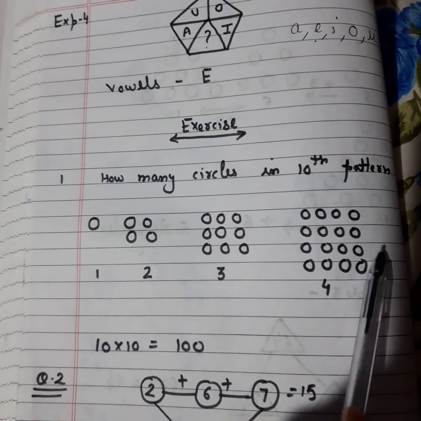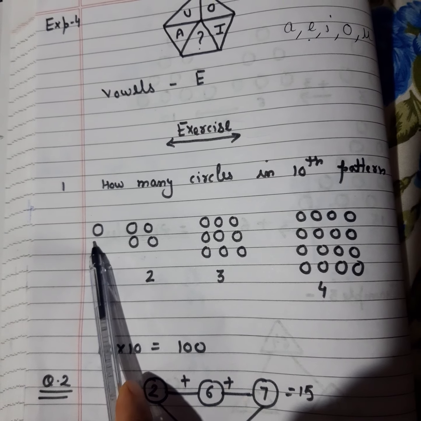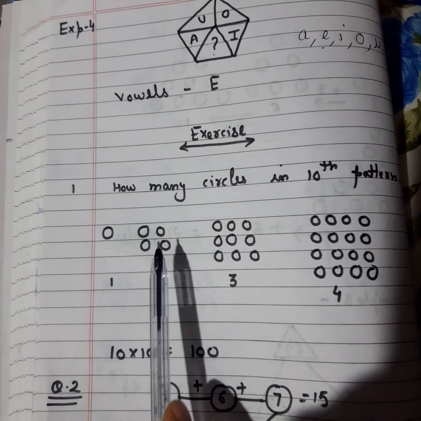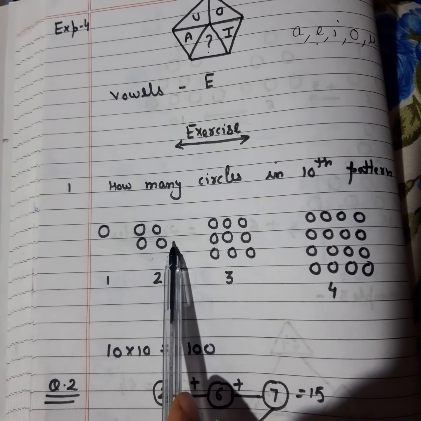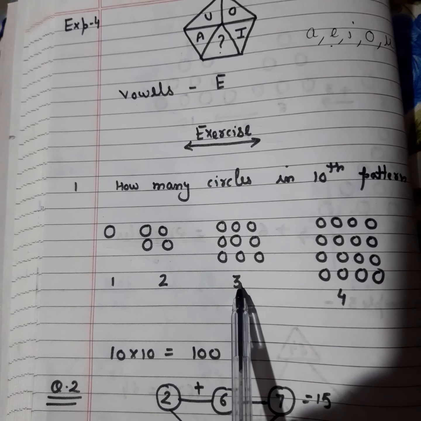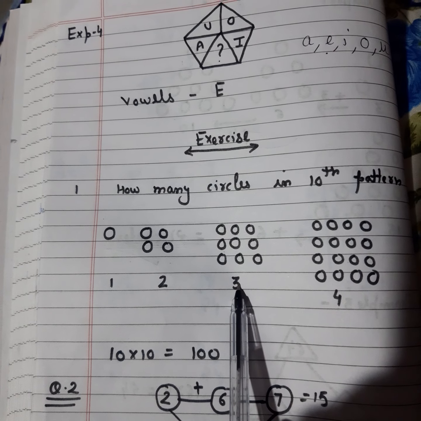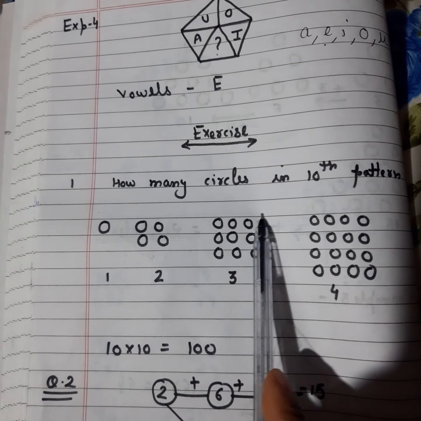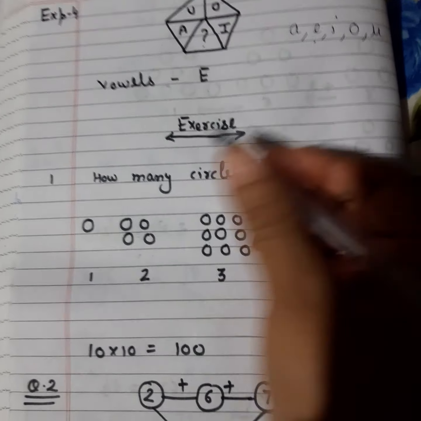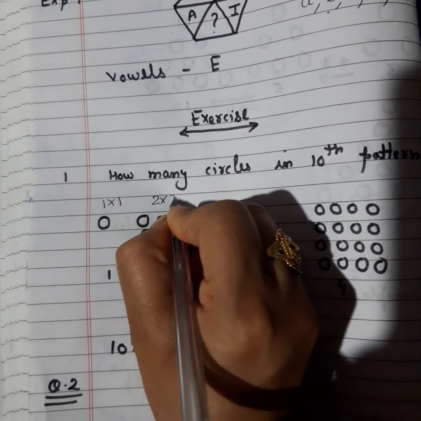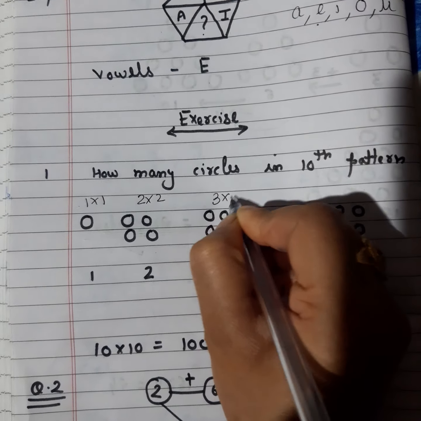If you observe this, see, 1 circle is there, 1 line is there. 2 circles are there, then 2 lines, and in each line the number of circles is 2. Then if I see this, 3 lines, and in each line 3 circles are there. So it becomes 1 cross 1, this becomes 2 cross 2, this becomes 3 cross 3.